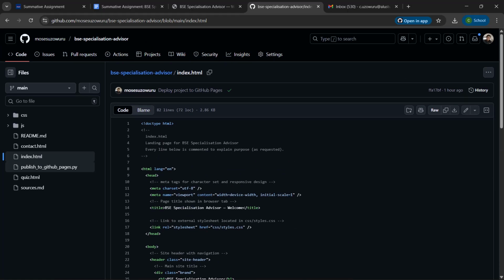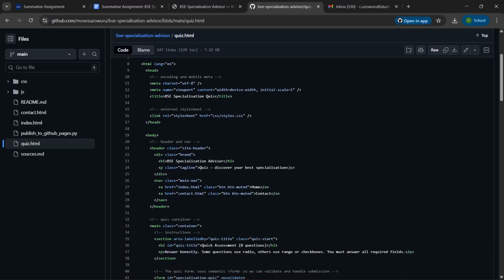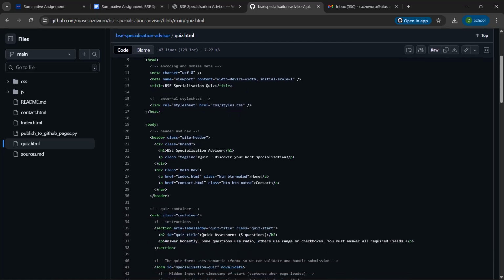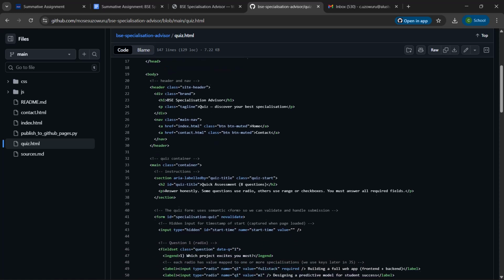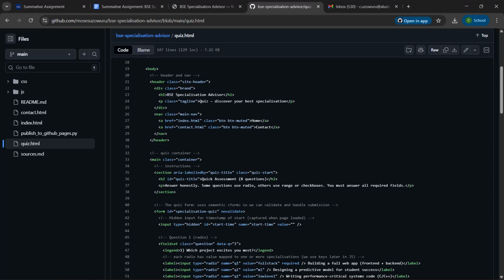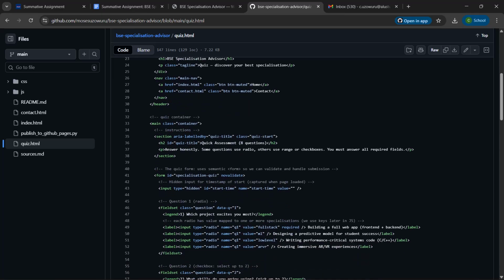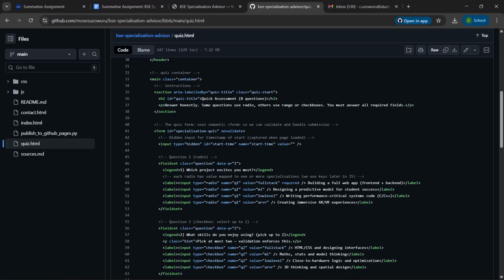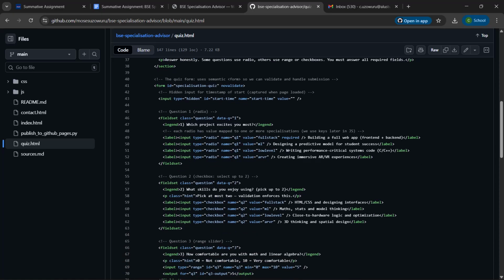Also, we'll check out the quiz.html, which is right here. This quiz contains 8 questions that use diverse form elements as required: radio, checkboxes, range slider, text input with regex validation, and text area. The UI enforces a maximum selection rule on question 2. The form uses HTML5 validation combined with JS validation for improved user feedback.